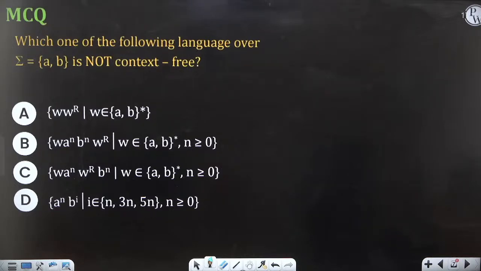Okay, let me check this. Okay, I'm ending the poll. Only 2 people have answered right now. Okay, here, what is the right answer? So let me discuss this.